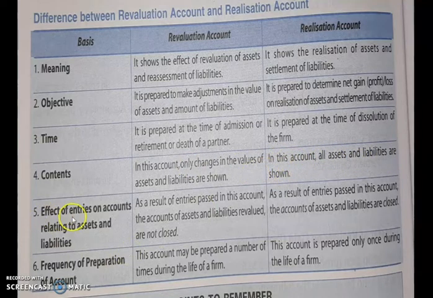Okay. Now effect of entries on accounts relating to assets and liability. As a result of entries passed in this account, the accounts of assets and liabilities revalued are not closed. So we don't close the value of asset and liability, but we show its revalued amount through entries. And in realization account, as a result of entries passed in this account, the accounts of assets and liabilities are closed. Because the company is closing its workings, so all its assets and liability accounts will be closed.